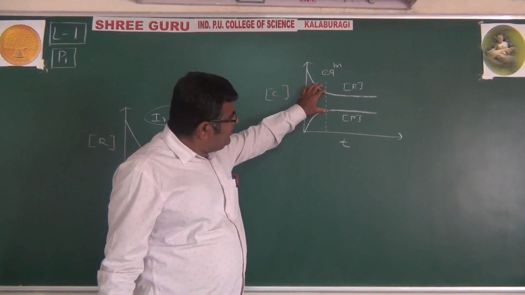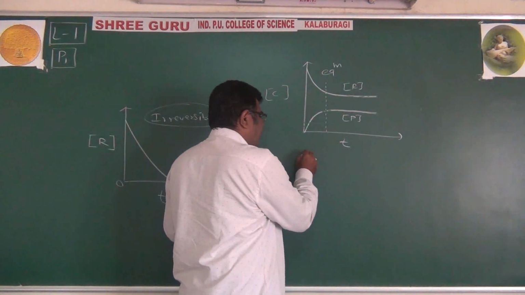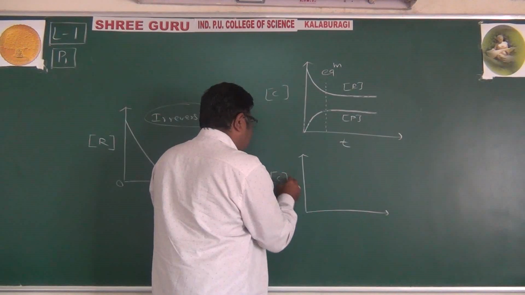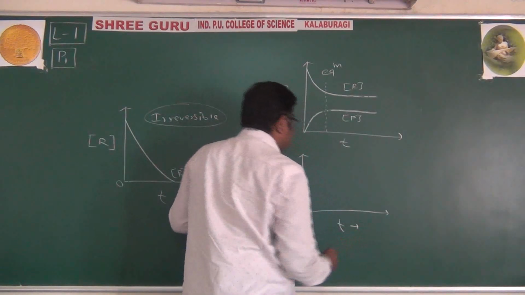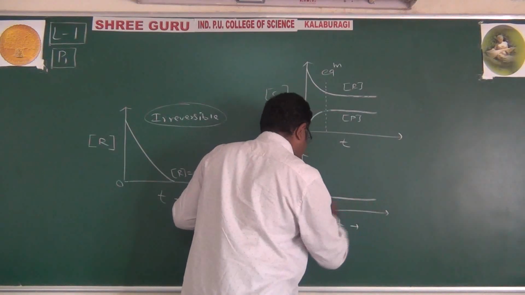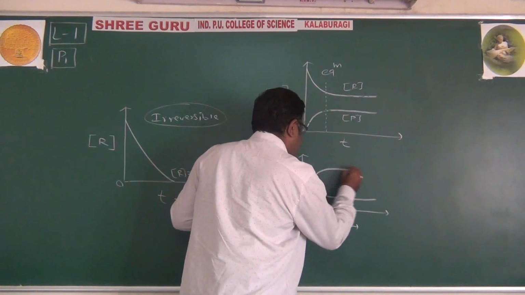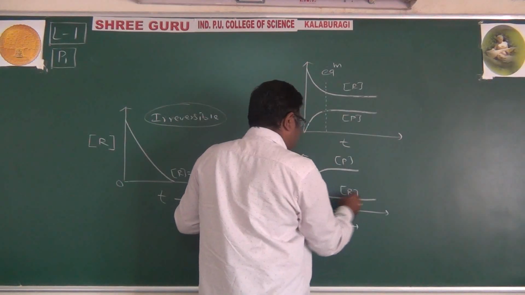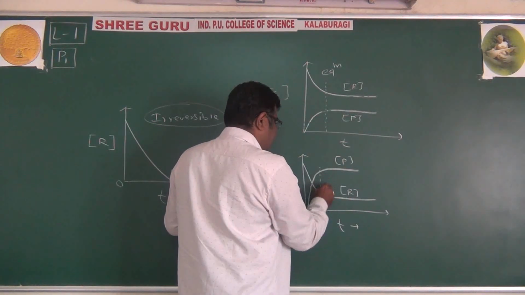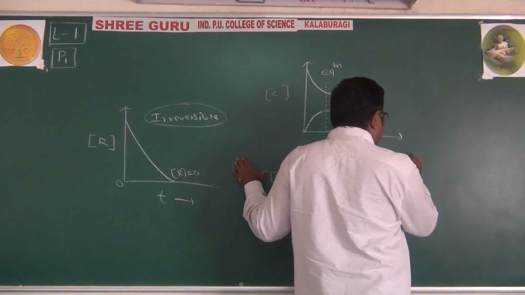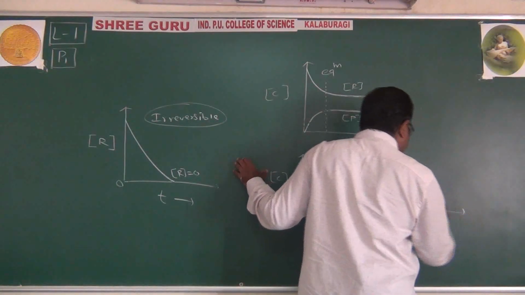So constant can be of this type, or constant can be of this type also. This is the concentration of product, this is the concentration of reactant, and here they are equal. Or it can be like this also.